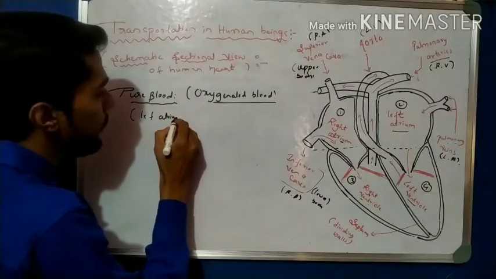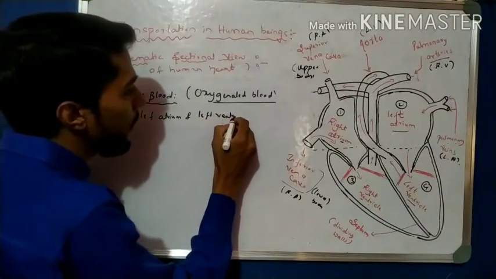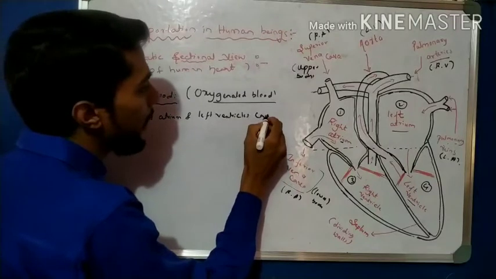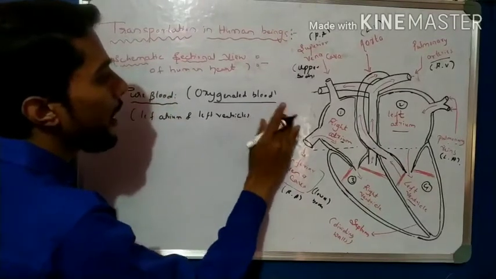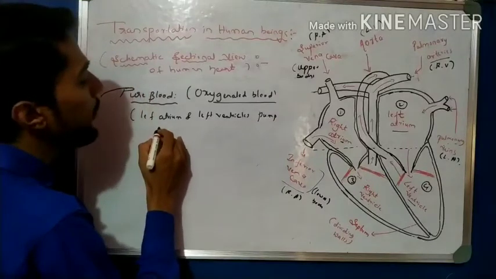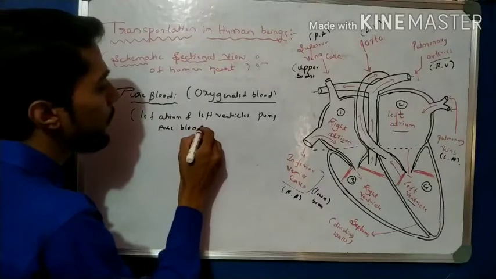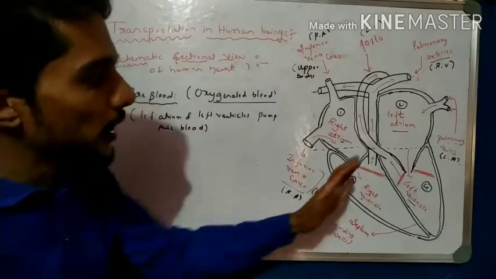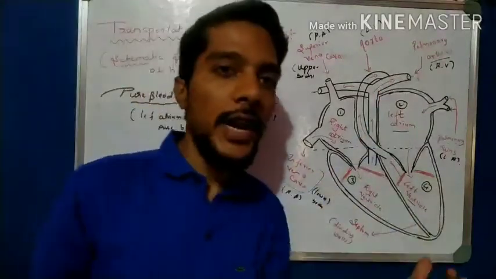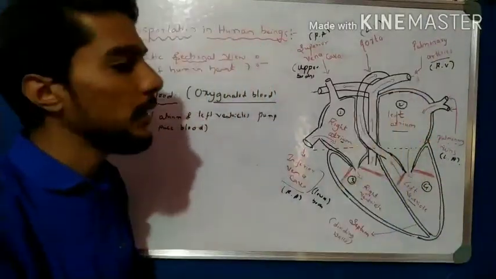The left atrium and left ventricle pump, not carry, pump pure blood. Okay, shortcut: pure blood, oxygenated blood, that is very important. So this part, your left side, has pure blood.